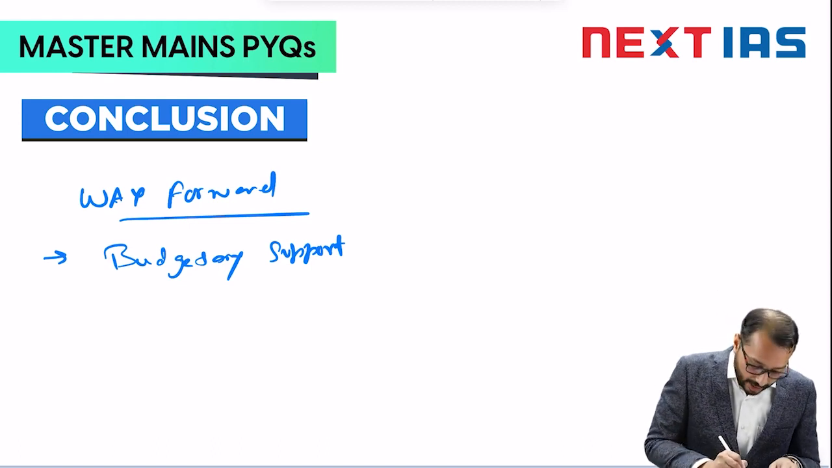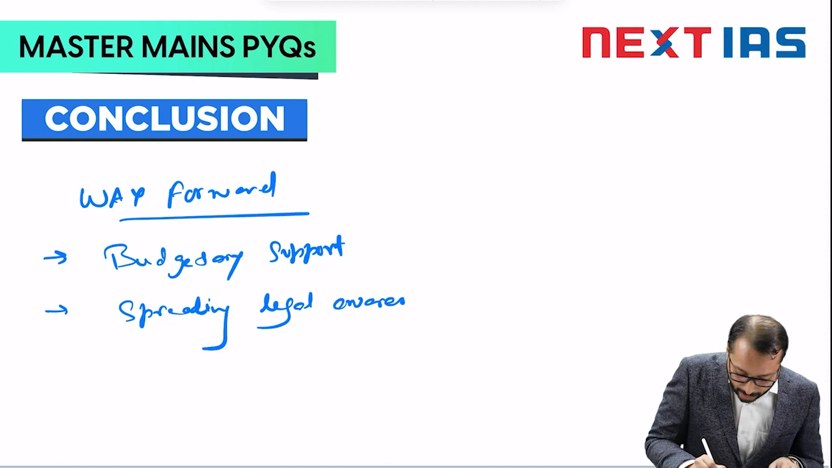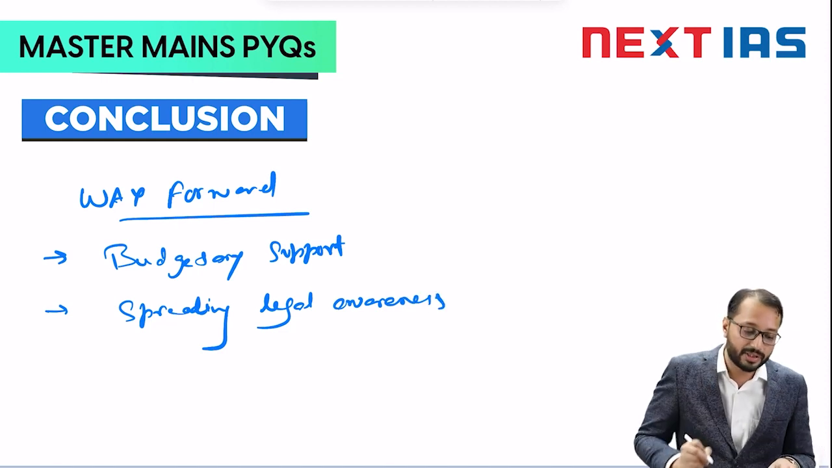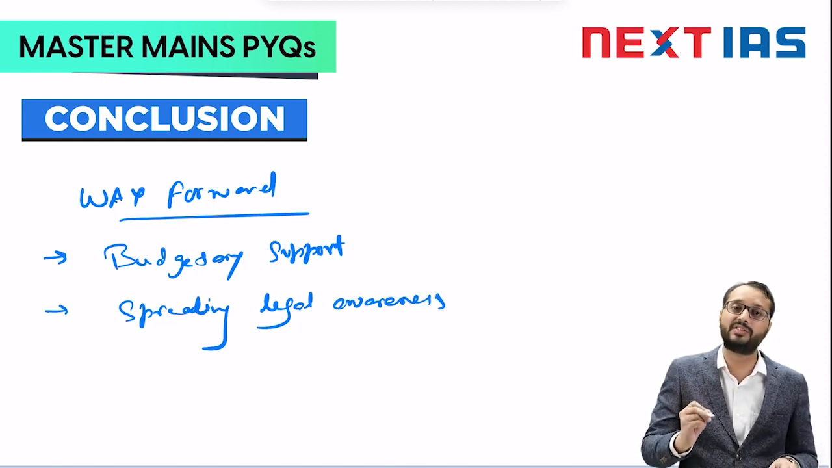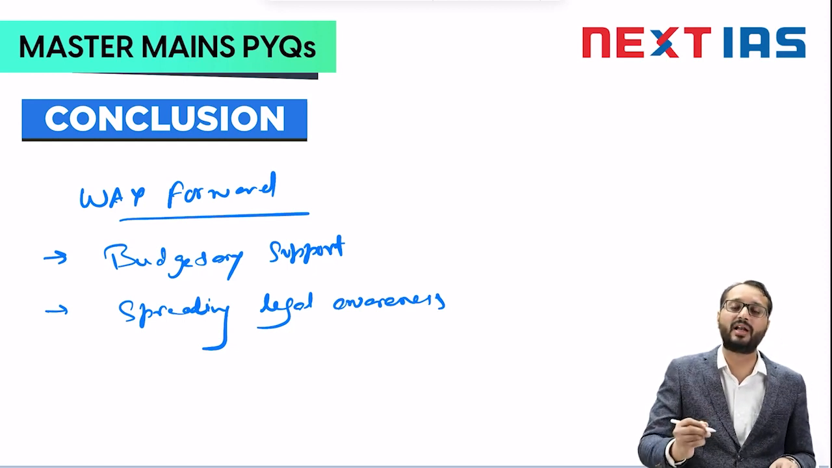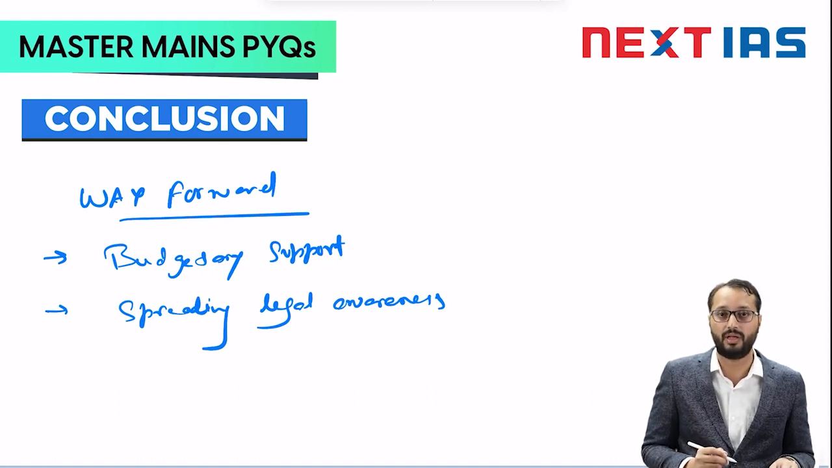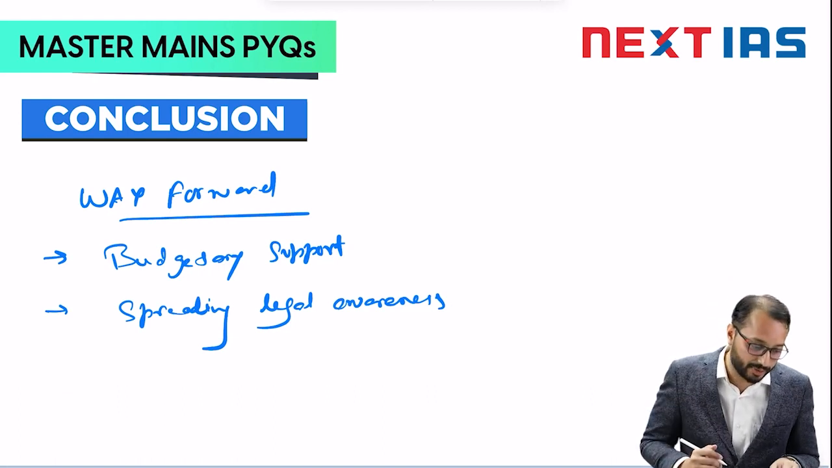The second is about awareness. So spreading legal awareness, right? It is very much important. So we can organize various literacy camps, right, to ensure that people are aware of their basic rights and the entitlements that they have under law, right? So this is the second suggestion that you can take.